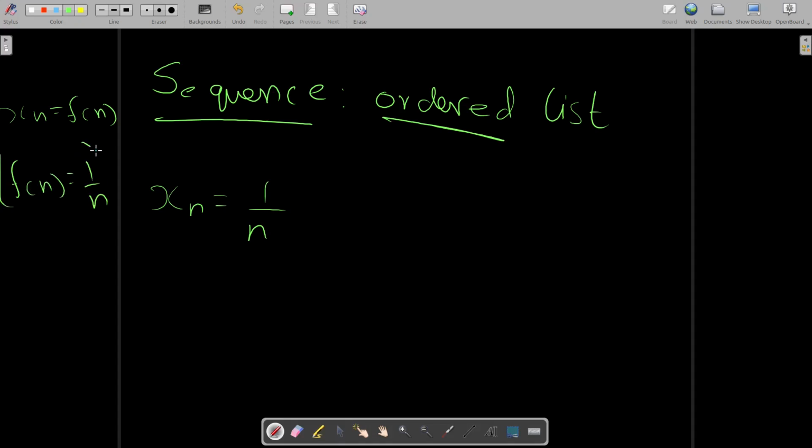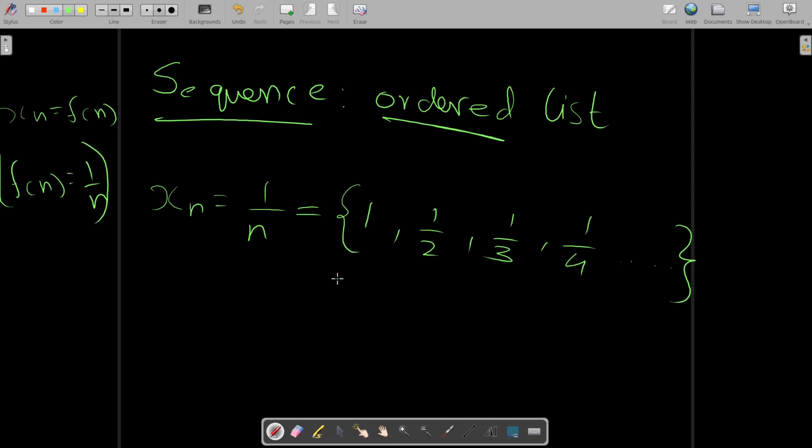Now this sequence is defined like this. So what would be the first element? When n equals 1, the first element would be 1 by 1, which is 1. When n becomes 2, it will be 1 by 2. When n becomes 3, it will be 1 by 3, and so forth. So this is a sequence defined by 1 by n.